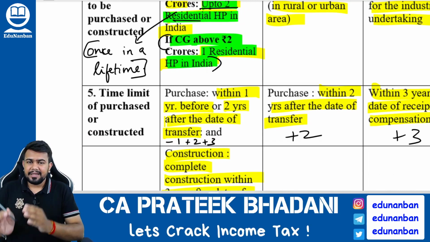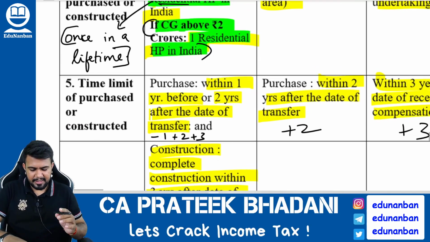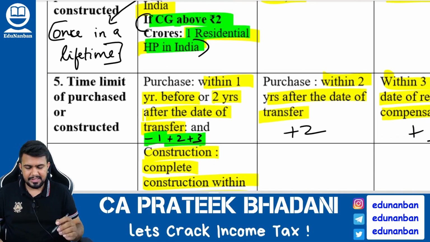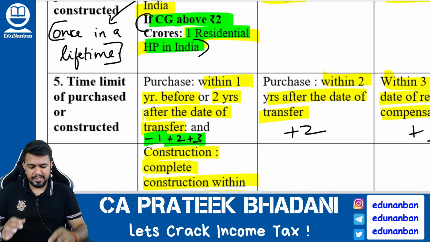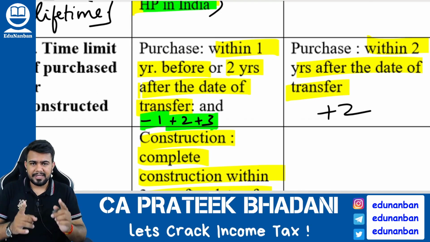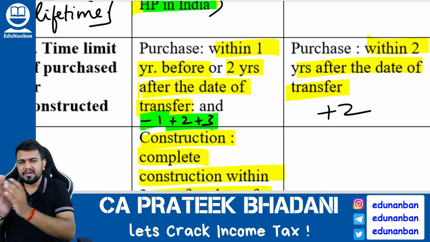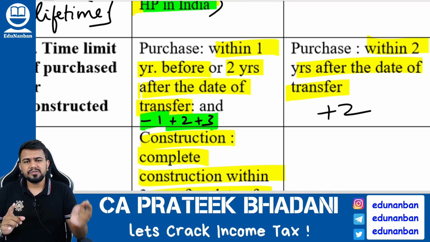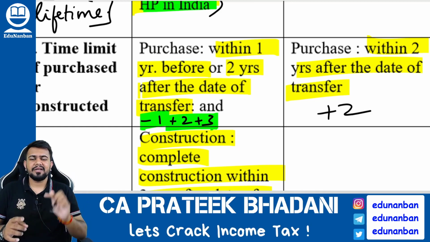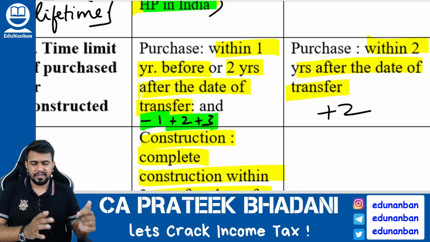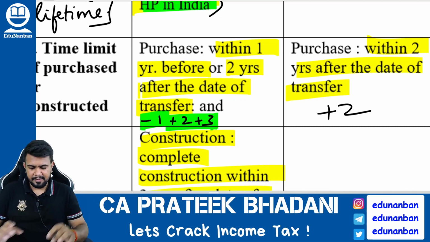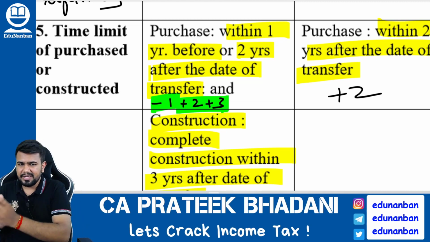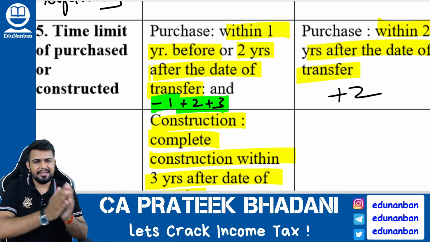Now let us see the time limit. I told you that new house property has to be purchased, correct? When to purchase this new house property? Answer is minus 1 plus 2 plus 3. It means new house property should either be purchased within 1 year before or up to 2 years after the date of transfer. And if the new house property is being constructed, it should be constructed within 3 years from the date of transfer. So minus 1 plus 2 plus 3.